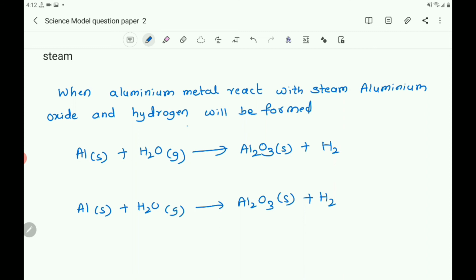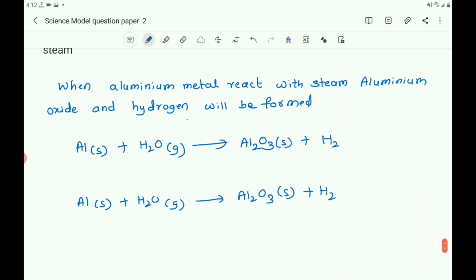Here the biggest one is Al2O3, which has more atoms. Here O3 is there, so you can balance O atoms by multiplying H2O by 3, so it becomes 3H2O, and on the product side you write 3H2.